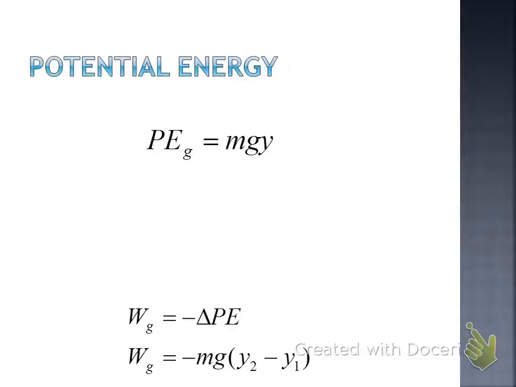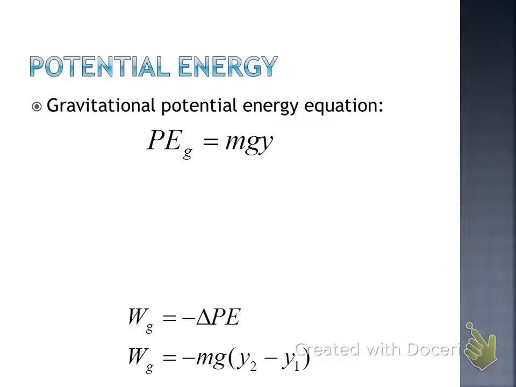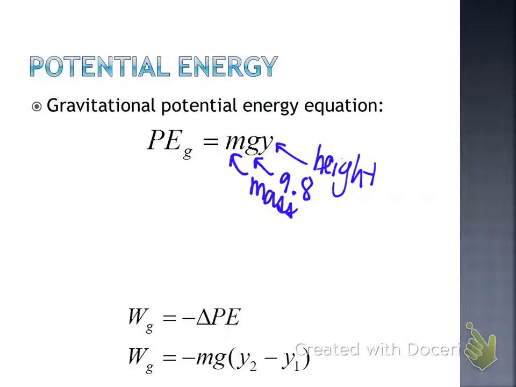Okay, good. So here's our equation for gravitational potential energy. Okay, mgy. M is equal to mass, g is equal to 9.8, and y is equal to the height. Okay, y is your distance, your height.